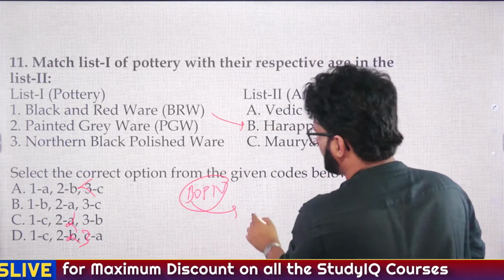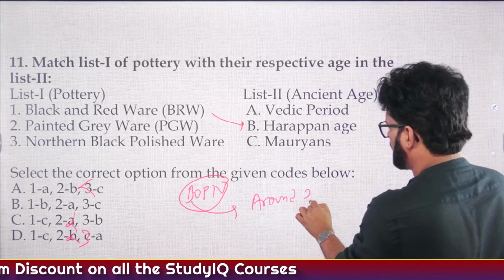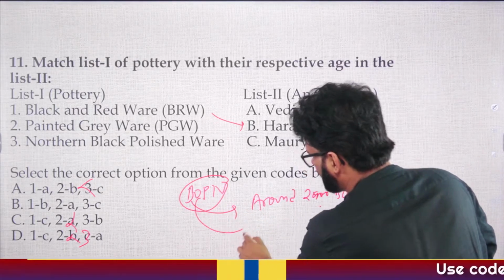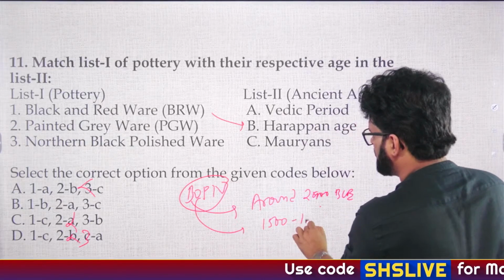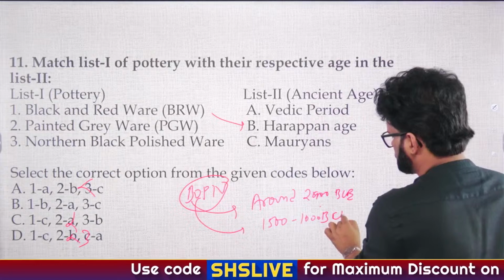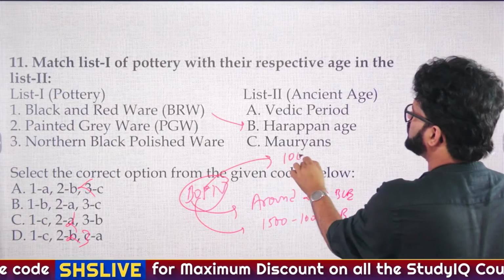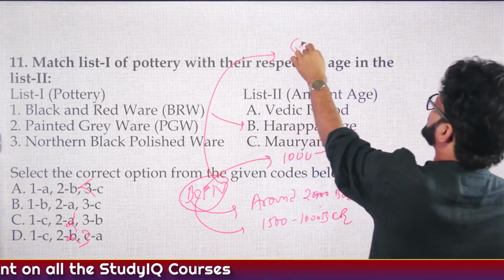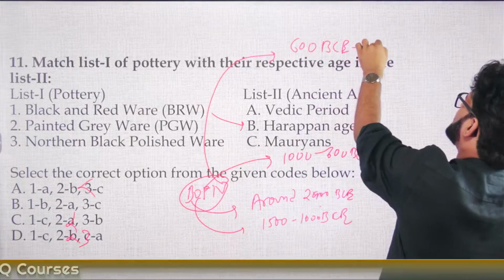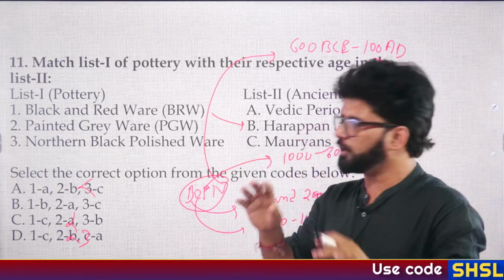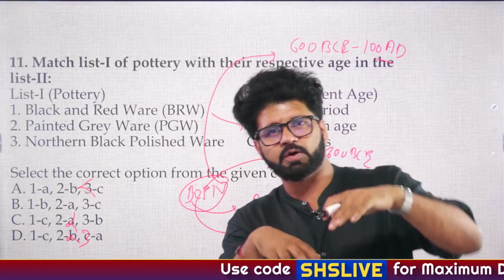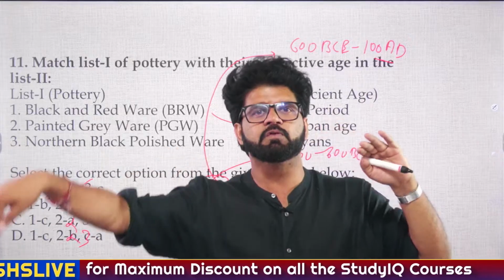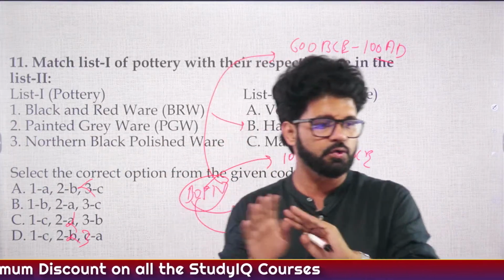So B is black and red ware, around 2400 BC, and then ochre colored pottery you had around 1500 to 1000 BC, that is the early Vedic period. Then painted grey ware around 1000 to 600 BC, that is the later Vedic period. And then northern black polished ware from 600 BC to 100 AD, and different scholars give different dates, so don't worry too much about it. Just remember that northern black polished ware is the latest pottery. And this we have also discussed earlier, that if you know one pottery, it doesn't mean you will forget the previous types of pottery. So keep that in mind.